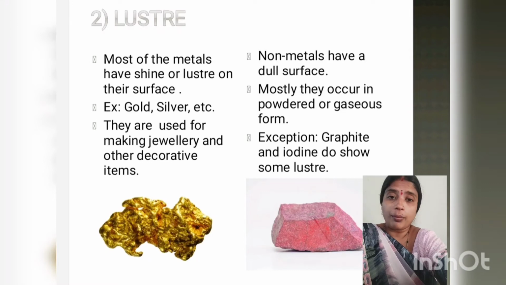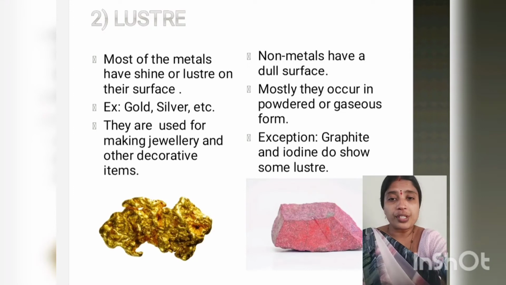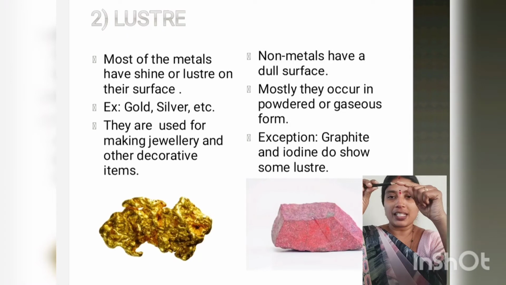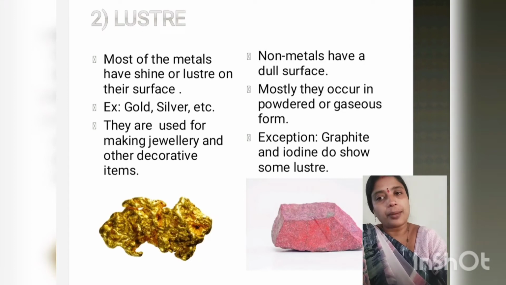What about non-metals? Non-metals, on the other hand, have a dull surface. Mostly they occur in powdered form. The exceptions are iodine and graphite. Where do we use graphite? Graphite is used in the lead of a pencil. This black colored part is graphite. And iodine also shows some luster.